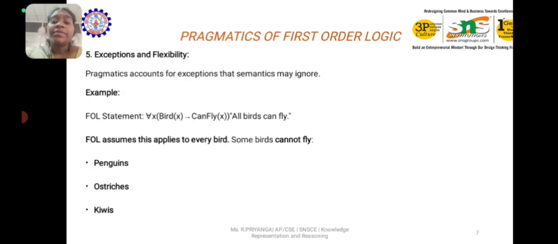And exception and flexibility: some exception cases, like I already said, all birds can fly, but some exception cases like penguins, ostriches and kiwis are not able to fly. Pragmatics accounts for exceptions that semantics may ignore. For example, in the FOL statement for all x, bird(x) implies can_fly(x), all birds can fly. FOL assumes this applies to every bird, but some birds cannot fly, for example penguins, ostriches and kiwis.